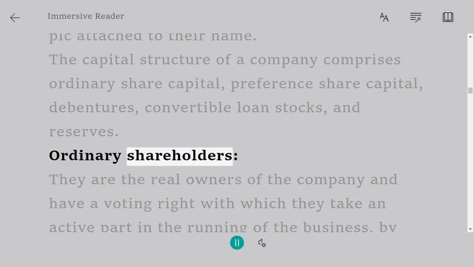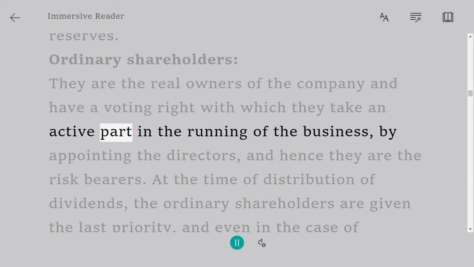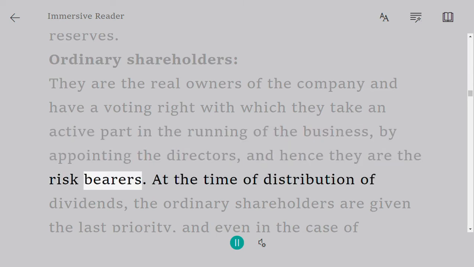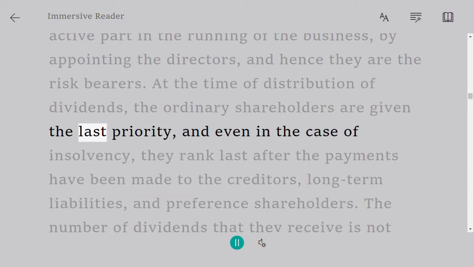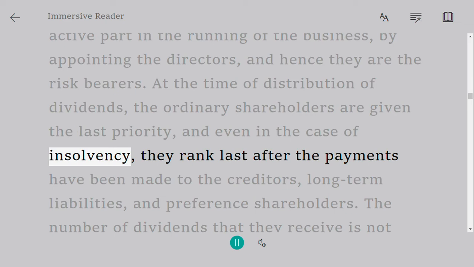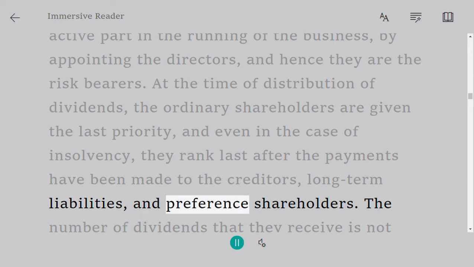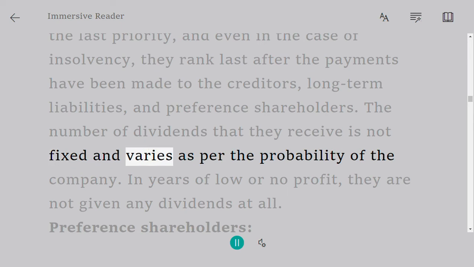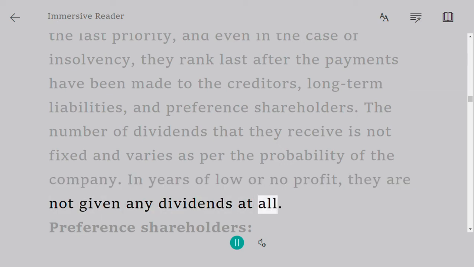Ordinary shareholders. They are the real owners of the company and have a voting right with which they take an active part in the running of the business by appointing the directors, and hence they are the risk bearers. At the time of distribution of dividends, the ordinary shareholders are given the last priority, and even in the case of insolvency, they rank last after the payments have been made to the creditors, long-term liabilities, and preference shareholders. The number of dividends that they receive is not fixed and varies as per the profitability of the company. In years of low or no profit, they are not given any dividends at all.